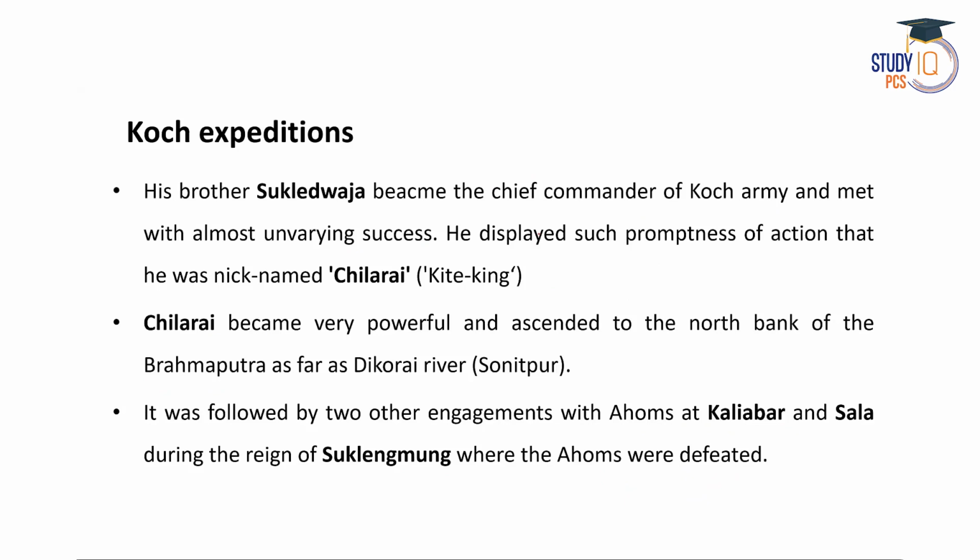Then his brother Huklodhaj became the chief commander of Koch army, and he was a very skilled fighter, right? And he actually met with almost unvarying success. So he was very successful in his expedition. So Sila Rai actually had led many expeditions or missions to defeat other kingdoms, right? And actually Huklodhaj displays much prominence in the action, and that is why he was nicknamed as Sila Rai. So he can fight like a kite. So his speed was very, very fast, right? And that is why he was known as Kite King or Sila Rai.